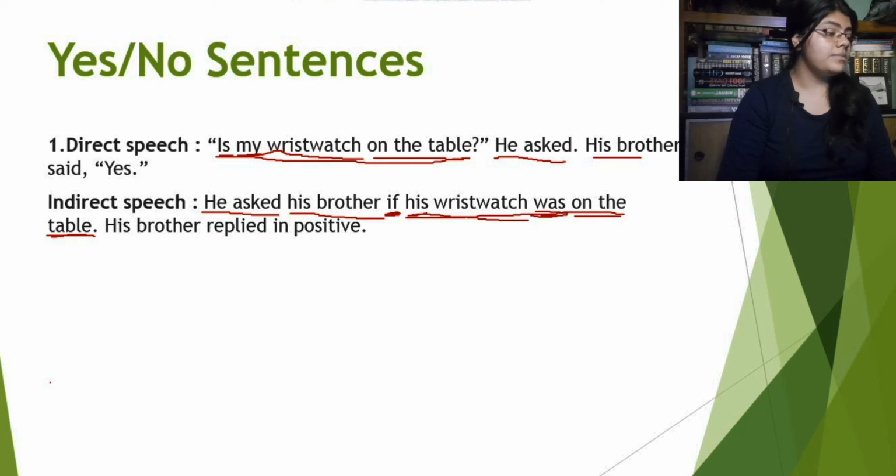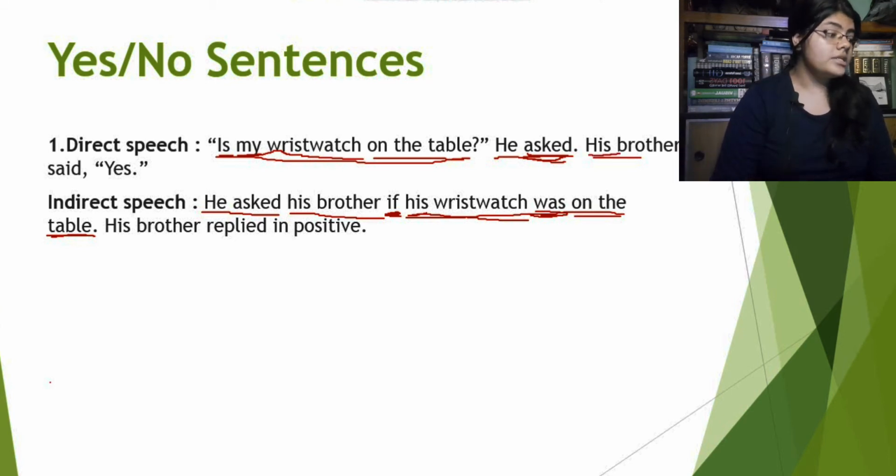Why is that? Because here again the reporting verb is asked, which is in past tense. So this was all for the first sentence. We used the word if here because it's a question sentence, but the reported speech does not begin with a WH word or a question word or an interrogative word. Now the rest of the transformation will follow the rule of the previous one only.